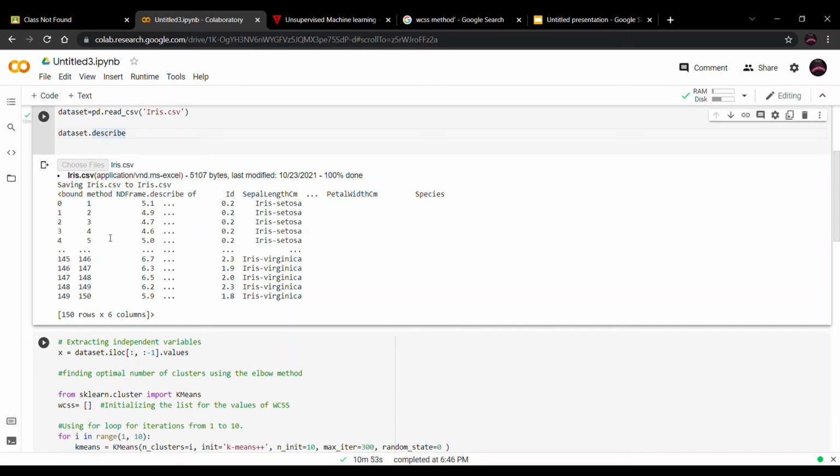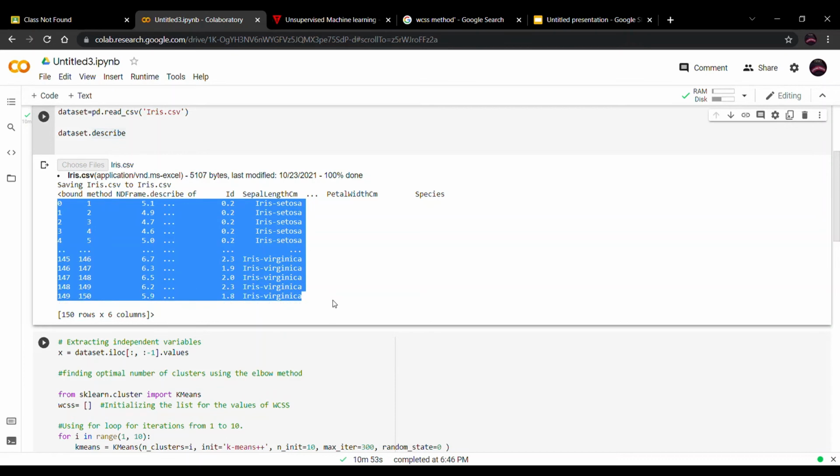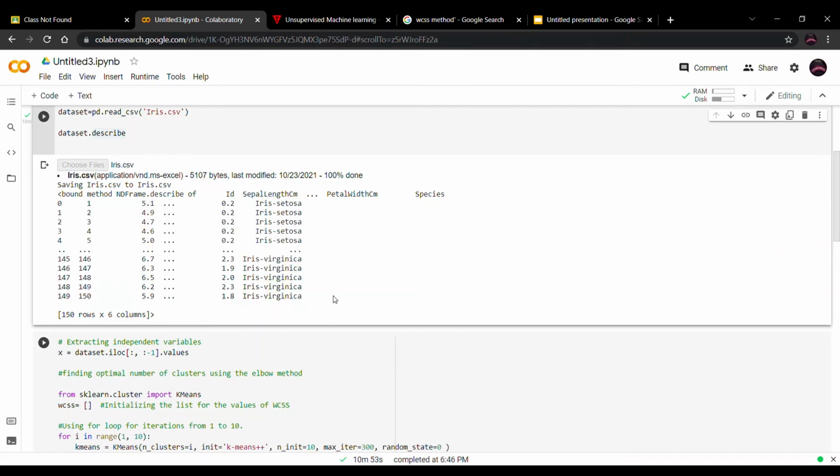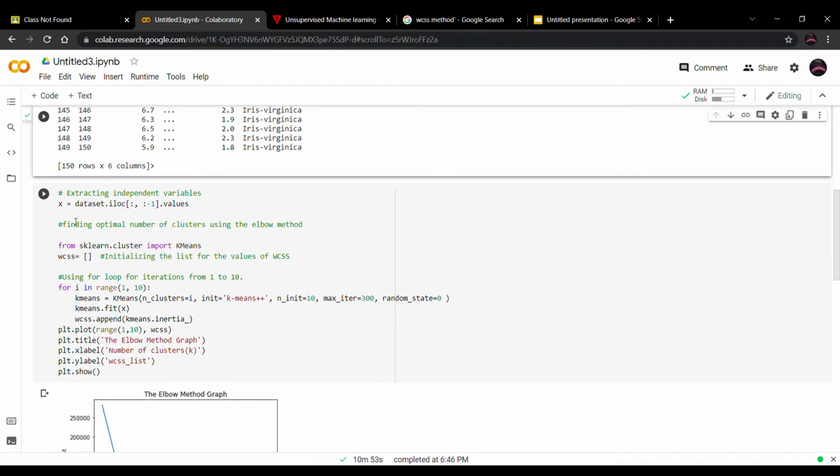With the help of this command we will get the actual data located in that CSV file, and here we get the data: it consists of 6 columns and 150 rows. Okay, after that we will extract the independent variable, that is x, with the help of the command dataset.iloc, which consists of an array.